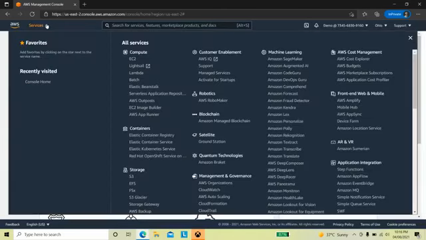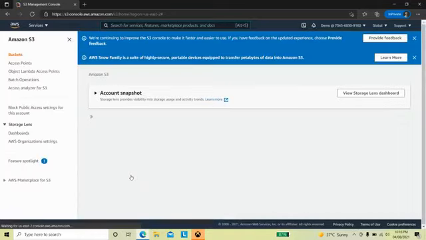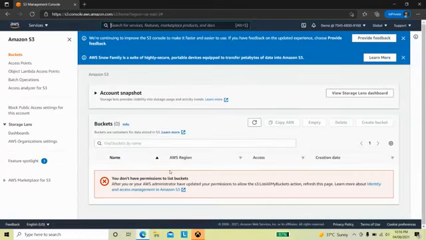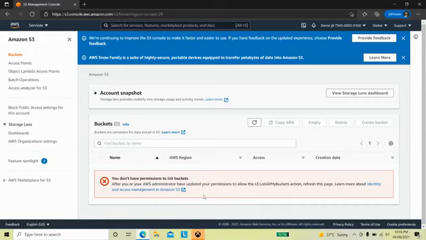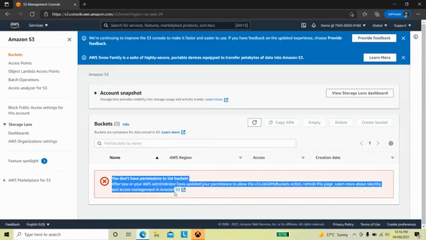So if I just move on to some other service like S3. For this user I have given permission only for EC2, that is full access. Only the EC2 full access permission is given. So we cannot access S3, because over here you get the message that you don't have permission to list the bucket. You have to contact your administrator because the permission is not given to this user. That is the reason we are getting a message like this.